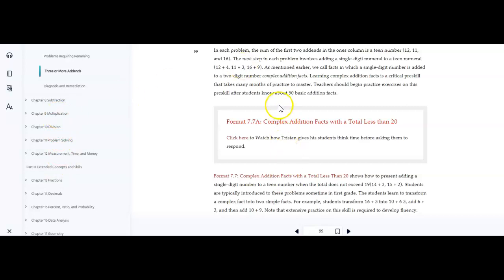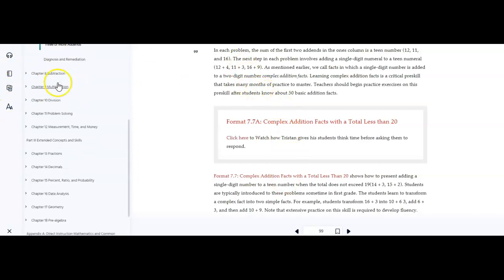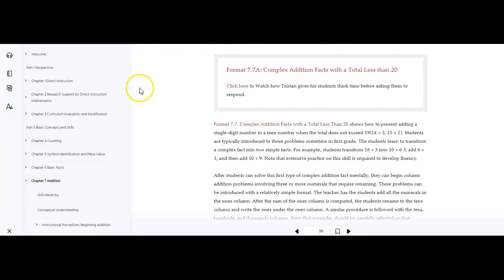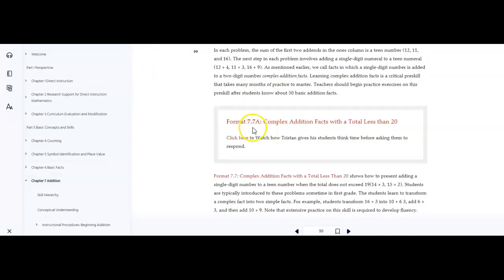You will kind of have to go page by page because it doesn't look like you can search. Some of you might be able to find it better than me, but for time's sake, I'm not going to search. So this one is an example, format 7.7a, complex addition facts with a total less than 20. Anywhere it says click here, that's where it's going to take you.